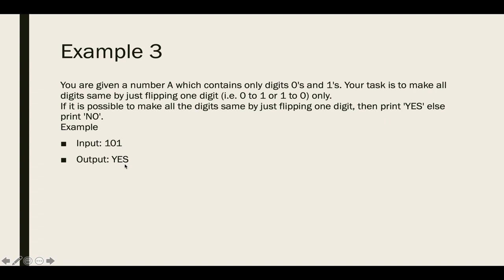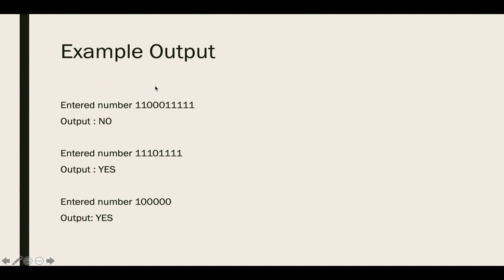Let us see more examples of the output. Suppose entered number is 11000 and then 5 times 1. Then the answer should be no because it is having 3 zeros. So you cannot flip the zeros to 1 and there are 7 ones. So you cannot flip any 1 to 0 to make all the digits as 0 or 1.